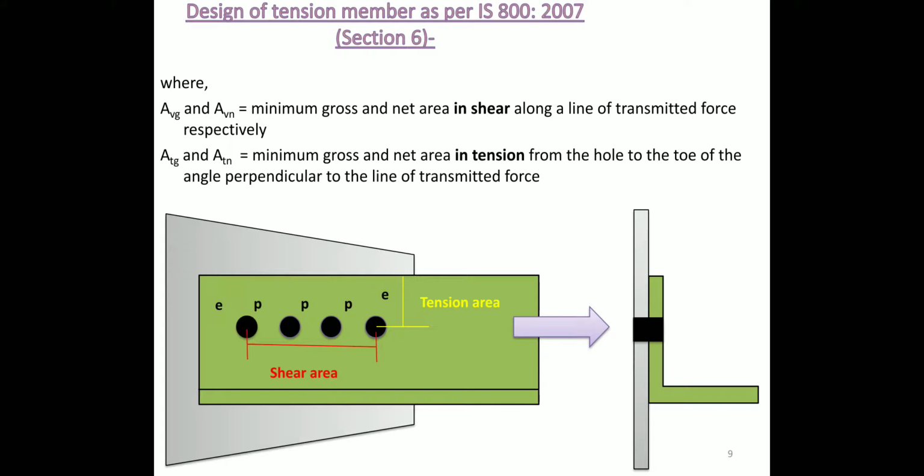In the given figure, first try to understand this assembly.